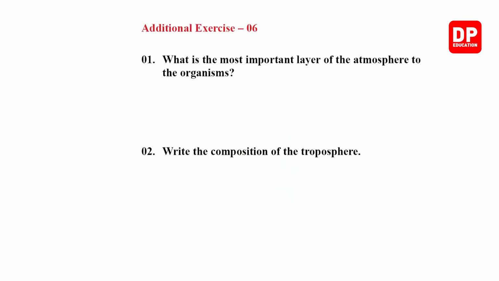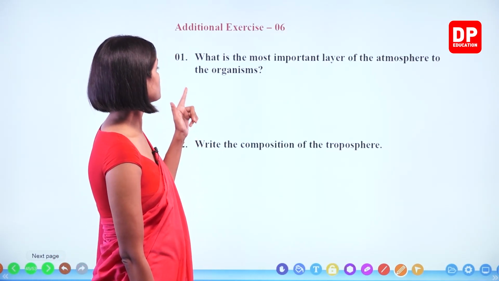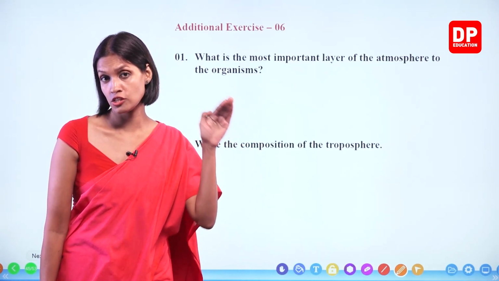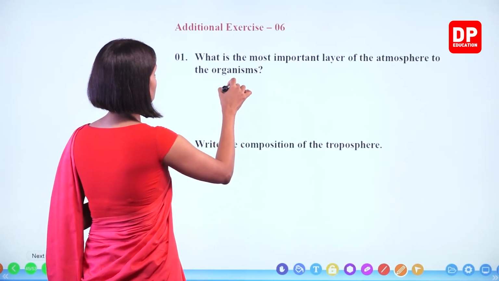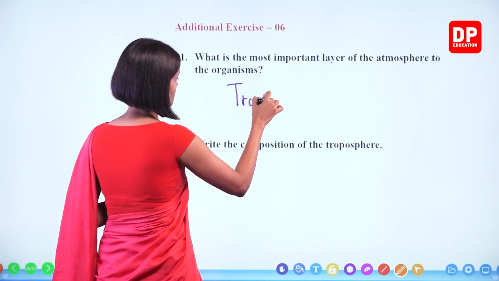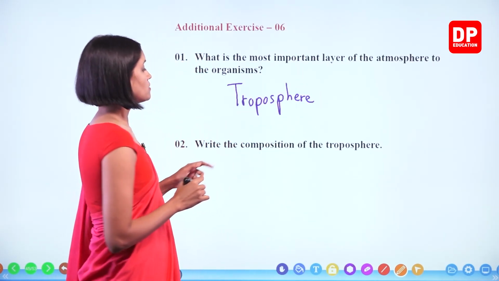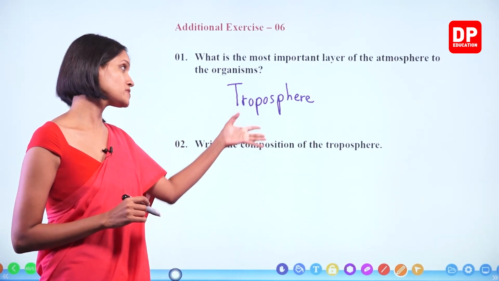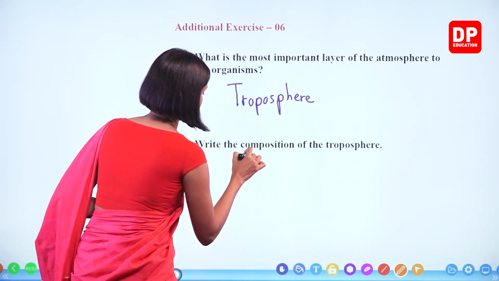Right, exercise number 6. What is the most important layer of the atmosphere to the organisms? That is where we live. That is the troposphere, the lowest layer. We all live in the troposphere. Okay? Therefore, it is very important to us. Troposphere. Write the composition of the troposphere. Composition of air present in the troposphere. Let's write. I hope you got this right.